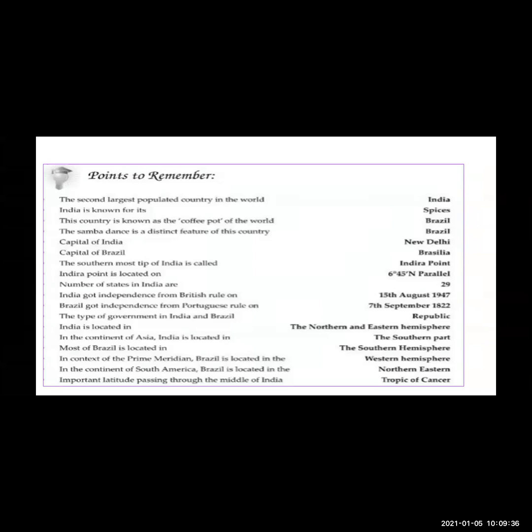The southernmost tip of India is called Indira Point. Indira Point is located on 6°45' north parallel. Number of states in India is 29. India got independence from British rule on 15th August 1947, while Brazil got independence from Portuguese rule on 7th September 1822. The type of government in India and Brazil is republic. Both have a republic government.